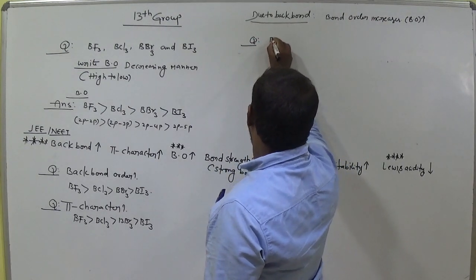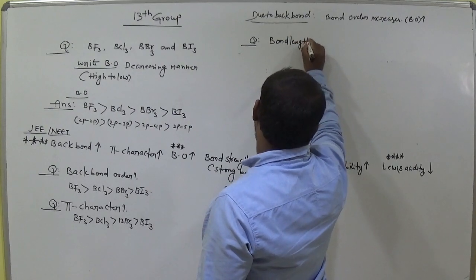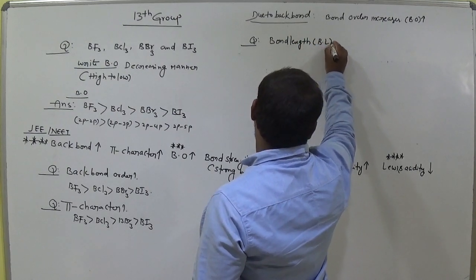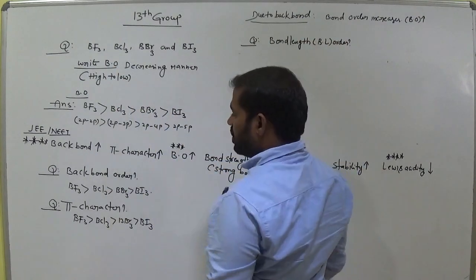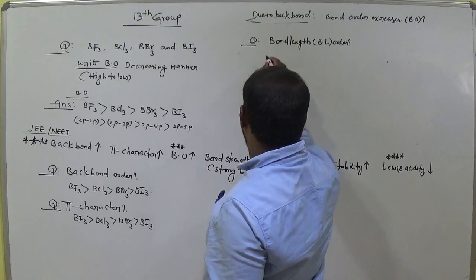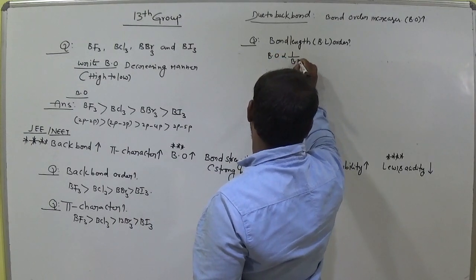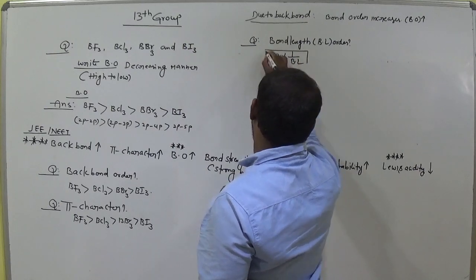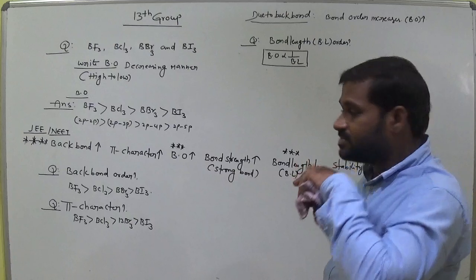Now next question, bond length order for this one. So bond order and bond length are inversely proportional. Am I right?